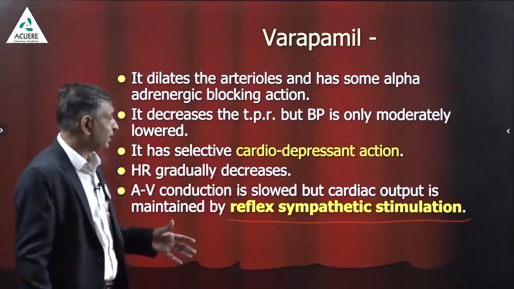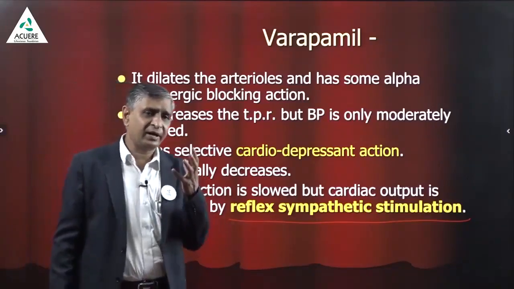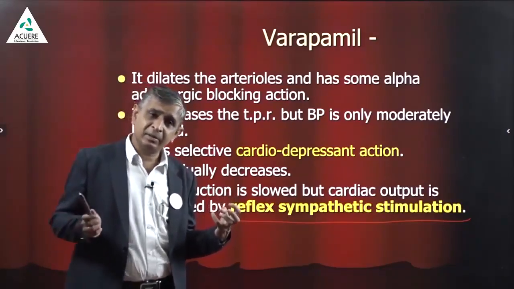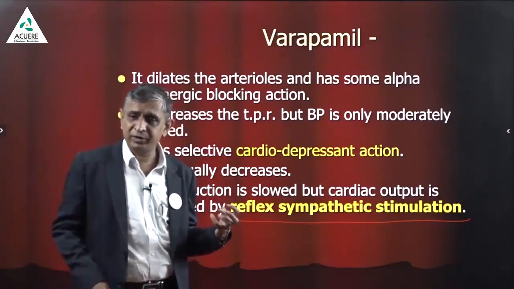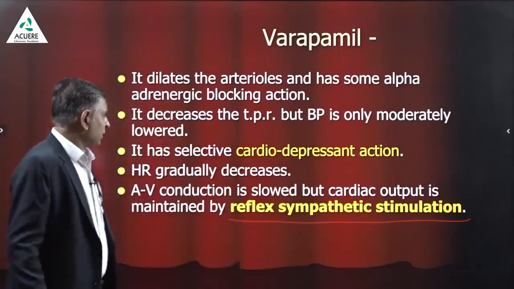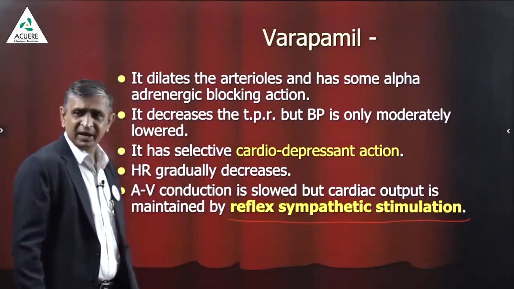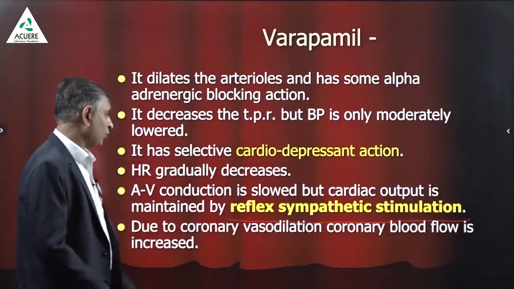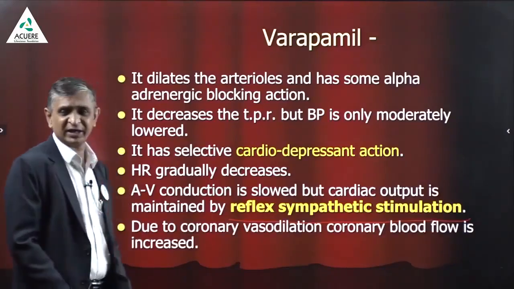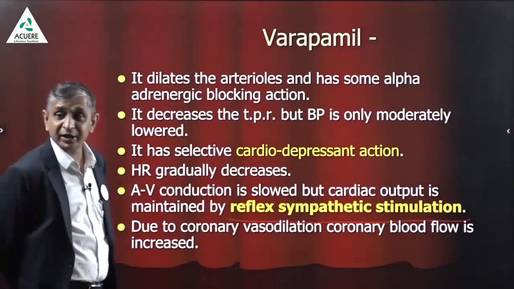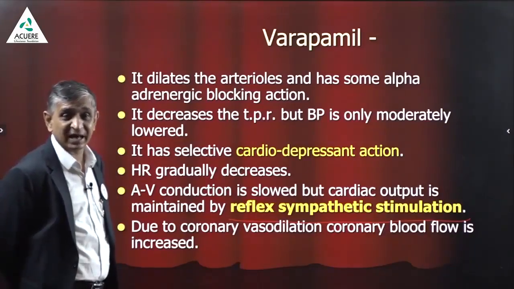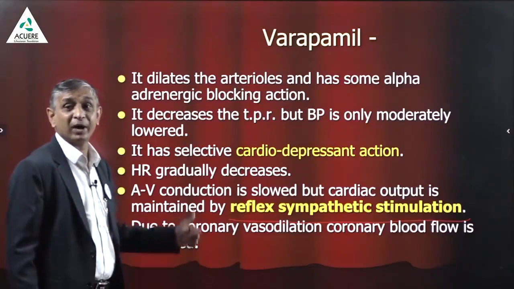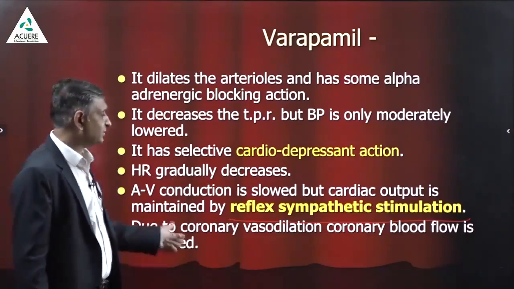Now what I am trying to say: when the heart rate is reducing, the body reflexly will increase the heart rate, and that's why the cardiac output is maintained by reflex sympathetic stimulation. Due to the coronary vasodilation, coronary blood flow is also increased. Why? Coronaries are arteries, and that's why there is dilation of the coronaries by verapamil. Are you getting it?